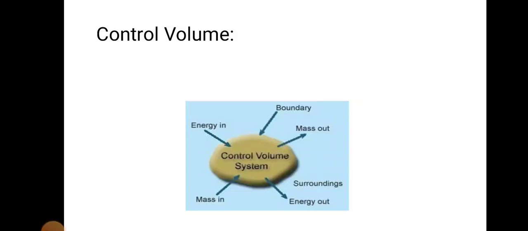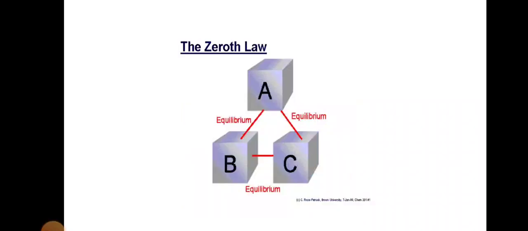Then the zeroth law. The zeroth law is one of the basic laws of thermodynamics. When two systems are each in thermal equilibrium with a third system, they are also in thermal equilibrium with each other.